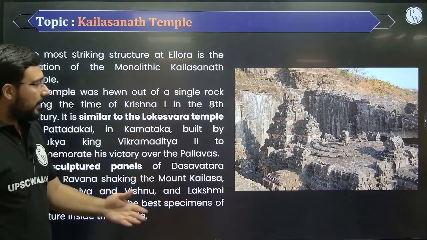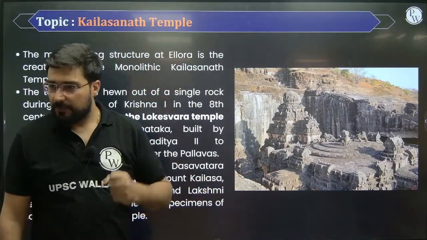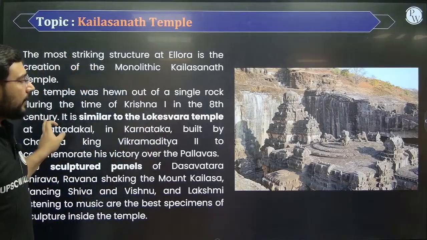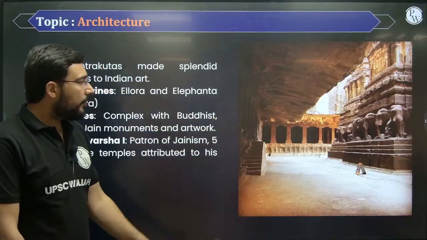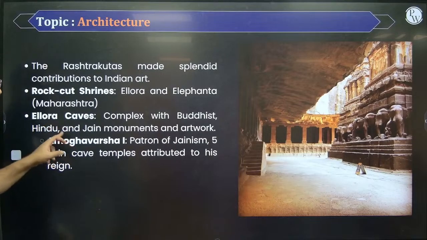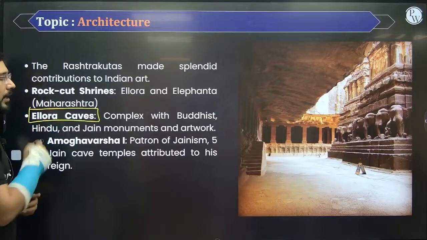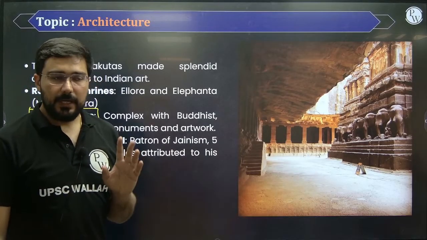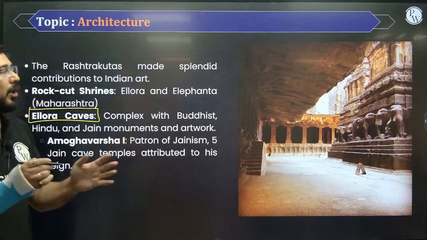They reached with ropes and so on on top of it, and even tried, but it is made of a very hard stone, so it could not get affected by that. Right? So Kailashnath temple is very, very famous, and this is a part of the Ellora caves. These are a specific kind of sculptures found inside it. So with respect to architecture, the best caves are the Ellora caves. The best caves with respect to painting are the Ajanta caves. Keep in mind, Ajanta is related only to Buddhism, but Ellora has a mixture of all three.